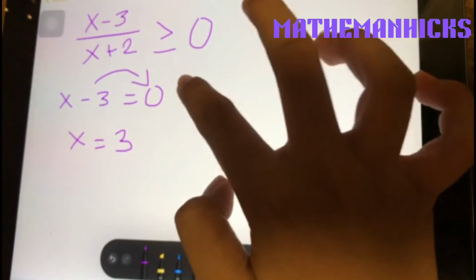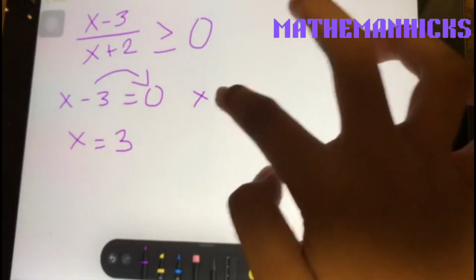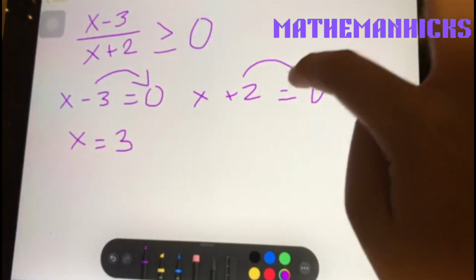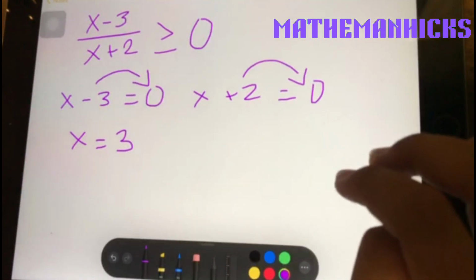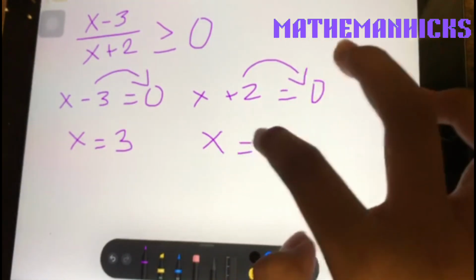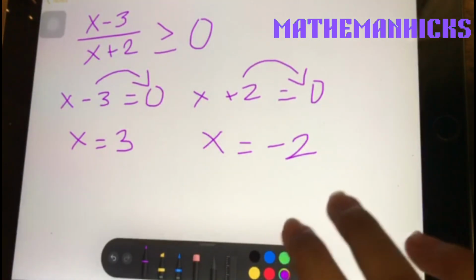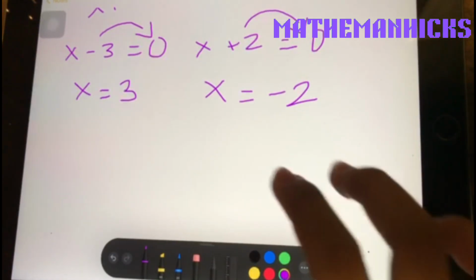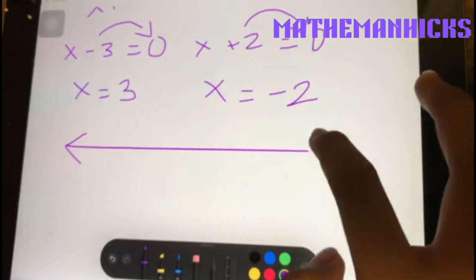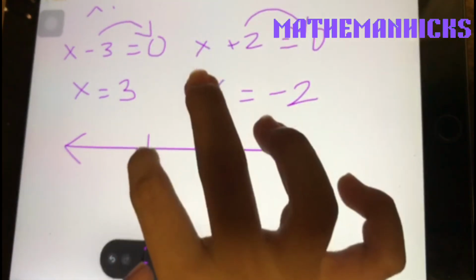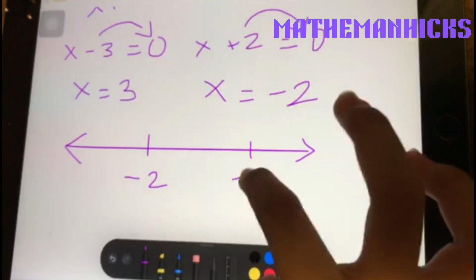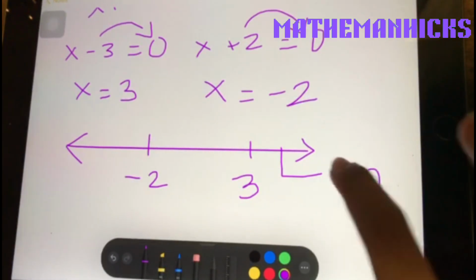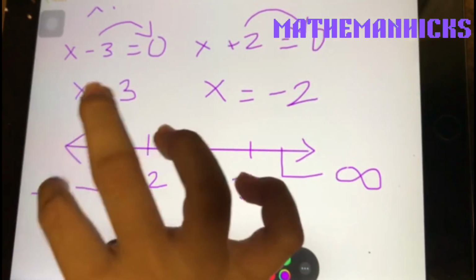Find the zero of the denominator: x plus 2 is equal to 0. Transfer the 2 over the equal sign, so x is now equal to negative 2. After you get those zeros, it is time to put those numbers into a number line. So put a line and negative 2 and 3. This would be positive infinity, and this would be negative infinity.